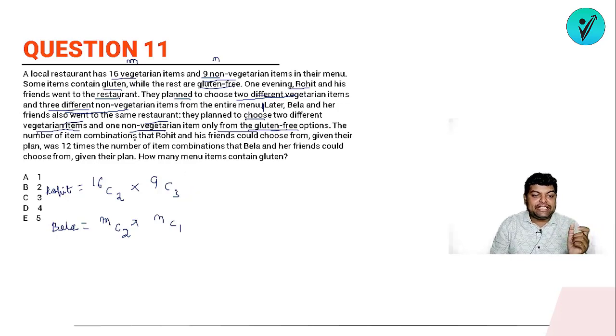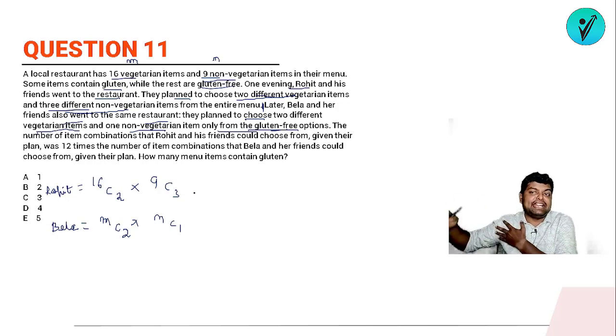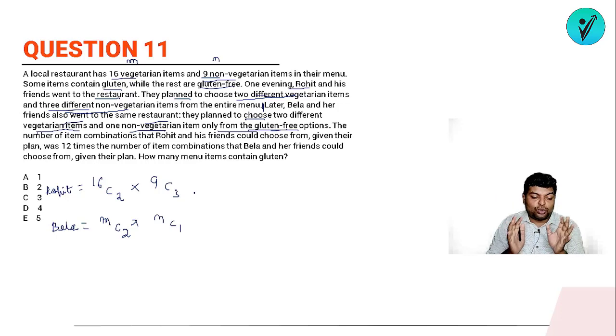The number of item combinations Rohit and his friend could choose from the given plan was 12 times the number of item combinations that Bela and her friends could have. ठीक है, मतलब जो रोहित के पास options है, that is 12 times the options that Bela and their friends have. रोहित एंड फ्रेंड्स के पास जो ऑप्शंस है ना, बेला और उसके फ्रेंड्स के वो 12 गुना है.